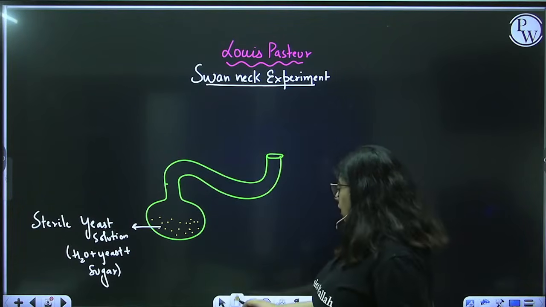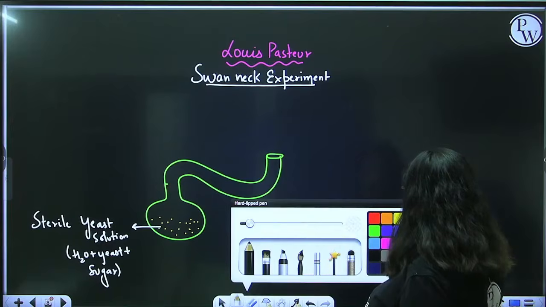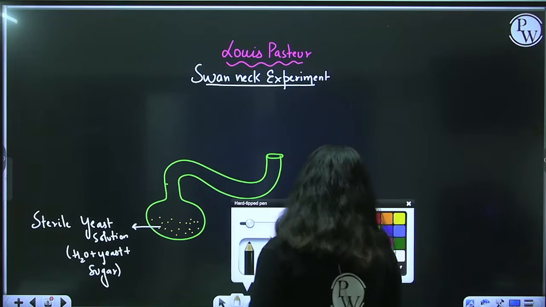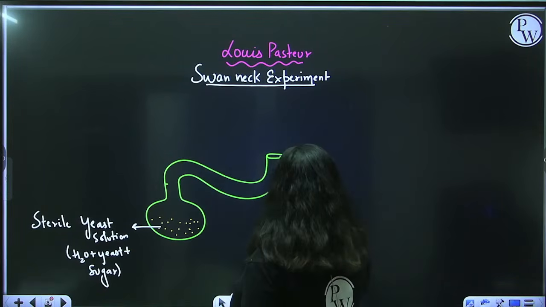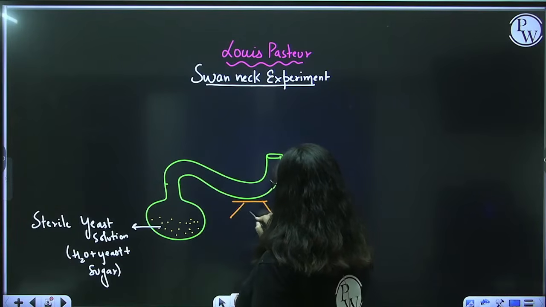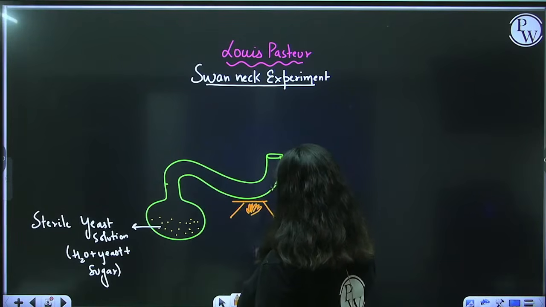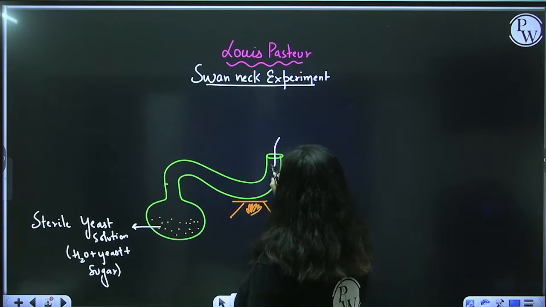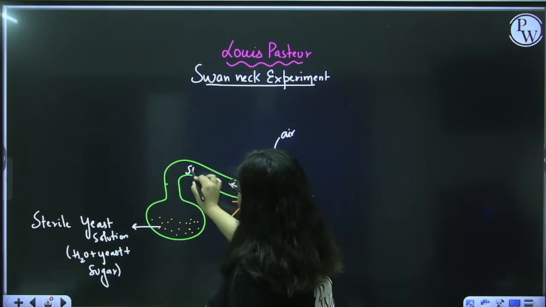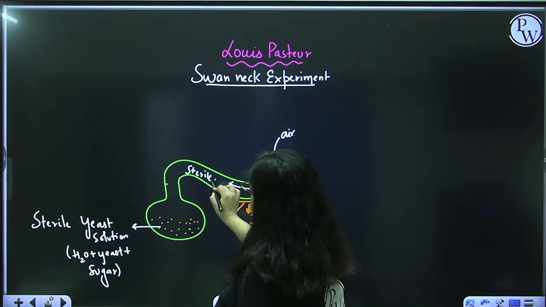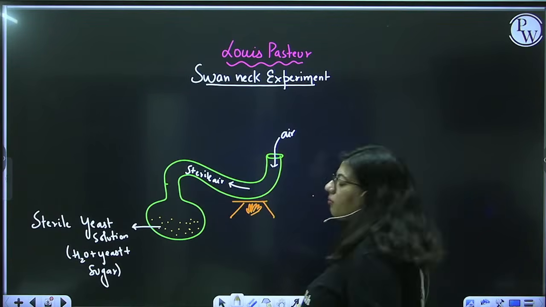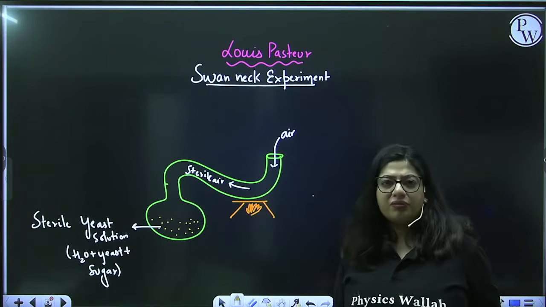Okay, now what he did, he heated this portion of the flask. Whatever air comes in, due to the heat, this air will become sterile. That means the air coming from outside might contain a lot of microbes.